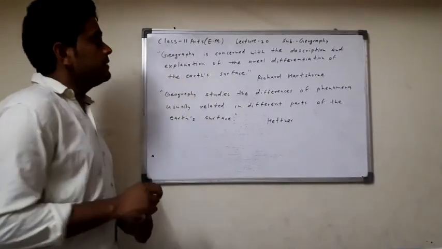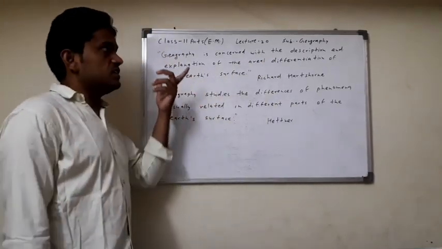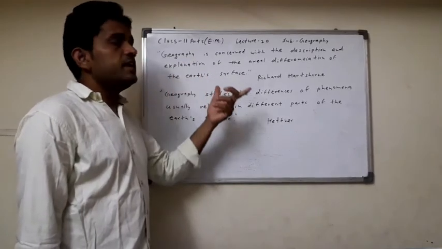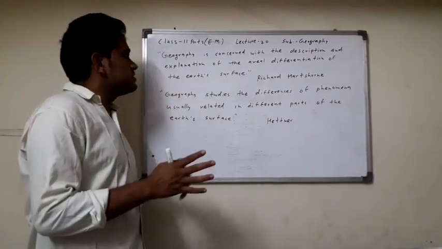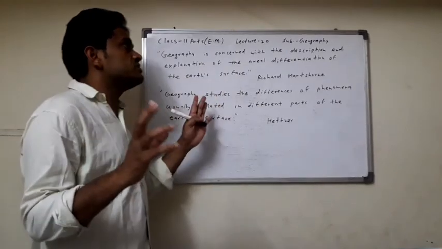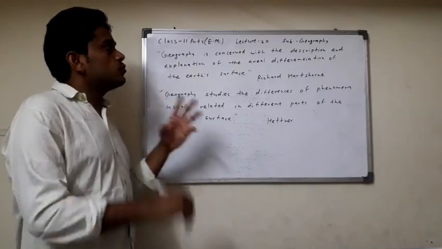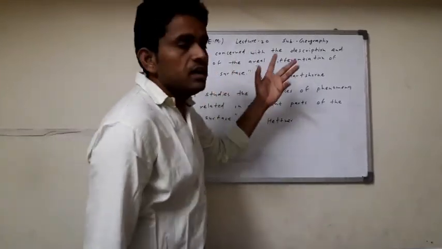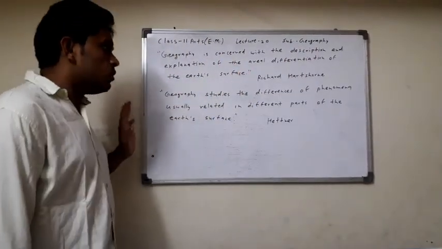So the main aim is the study of the differences found in particular regions, all the differentiation of the earth's surface. That is according to Hartshorne.